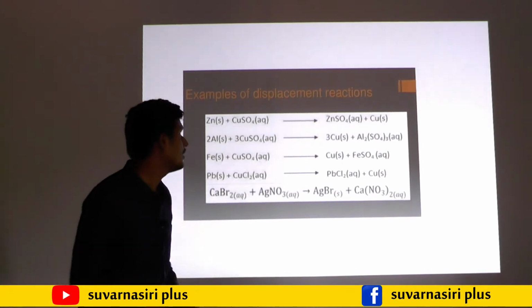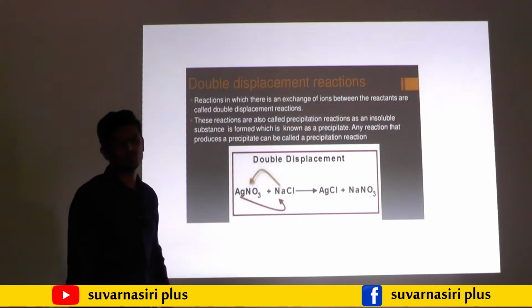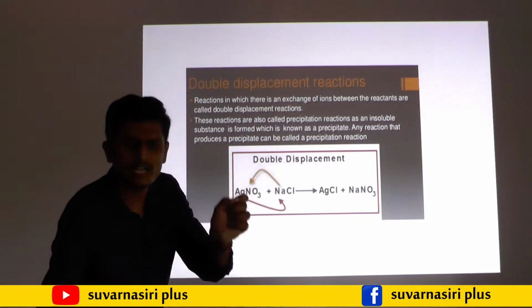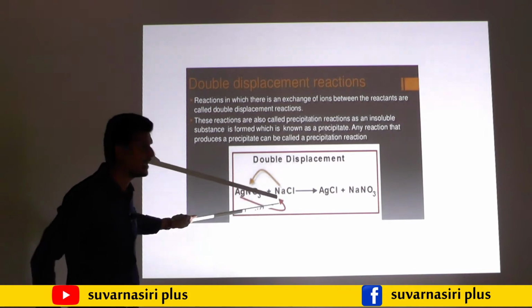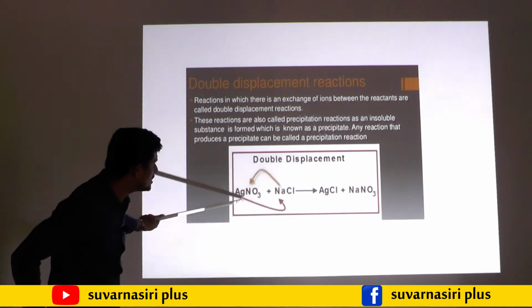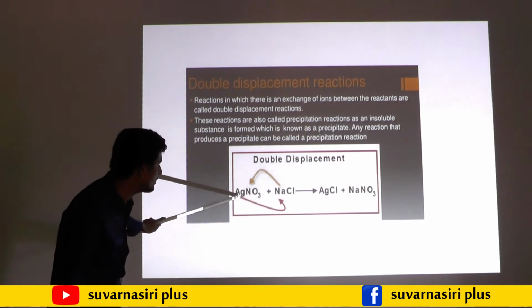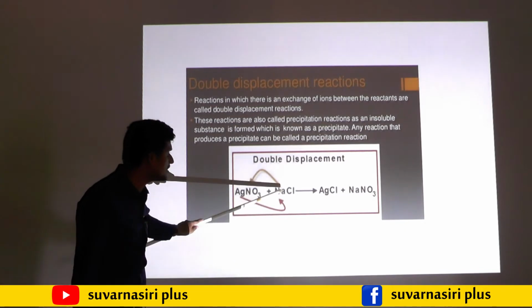The next one, the fourth type of chemical reaction, is double displacement reaction. During a double displacement reaction, on the reactant side itself, ions get exchanged. Here you may observe AgNO3, silver nitrate, breaks up into Ag plus and NO3 minus.